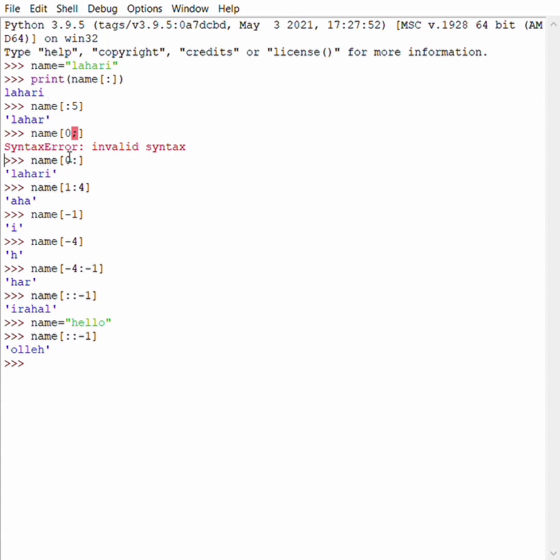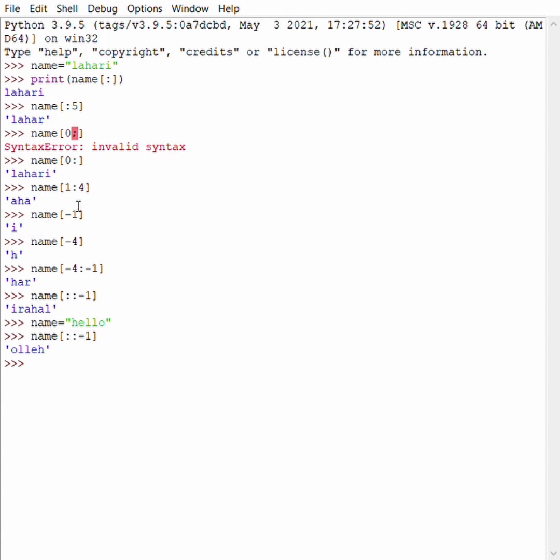Next, name[0:]. I gave the starting index number as 0 and I didn't mention the ending index number, so it printed the whole name Lahari. Next example, name[1:4]. The first index number is 1 and the ending index number is 4, but it only includes up to the third index. Here the first index is A and the third index is also A. So it prints AHA.